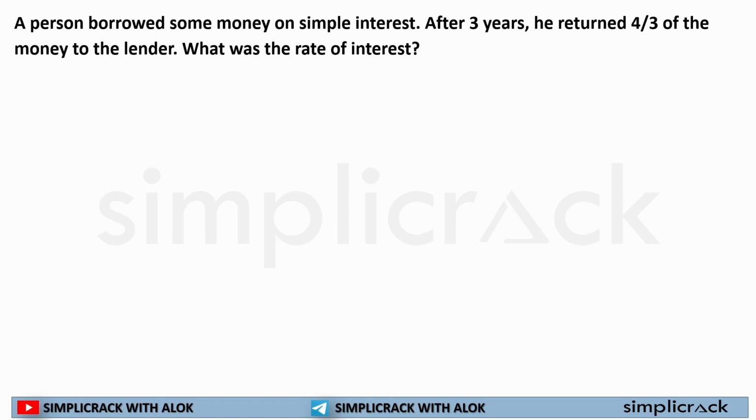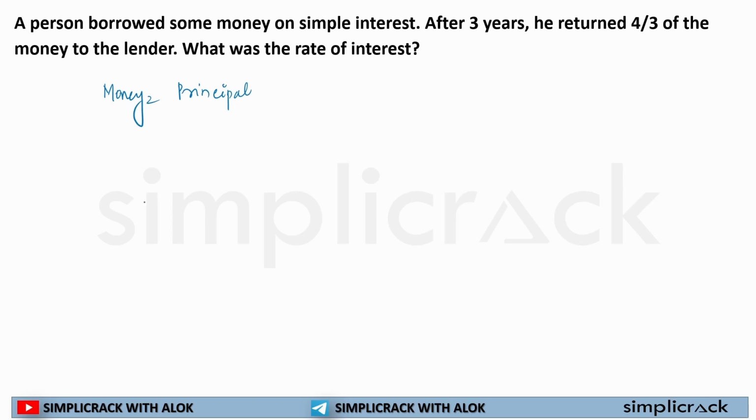Okay, so let's start. A person borrowed some money on simple interest. After 3 years, he returned 4/3 of the money to the lender. First thing, a person borrowed some money. That is my principal. Clear? Yes, sir, clear. Now what is it saying?